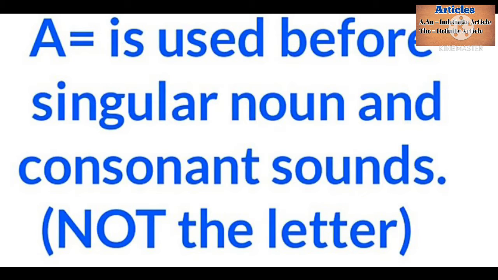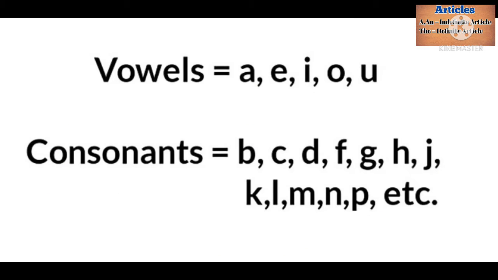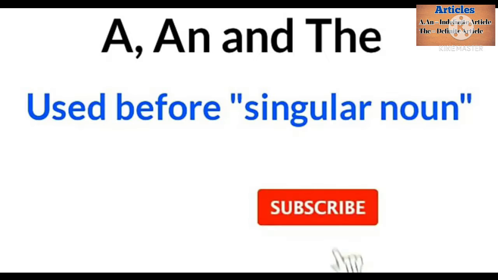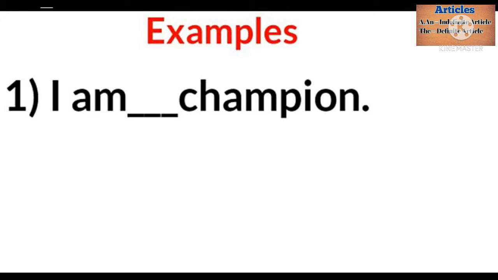A is used before a singular noun beginning with a consonant sound, but not the letter. A, E, I, O, U are the vowels. B, C, D, F, G, H, J, K, L, M, N, P, etc. are the consonants. A is used before a singular noun. Now we will see examples.